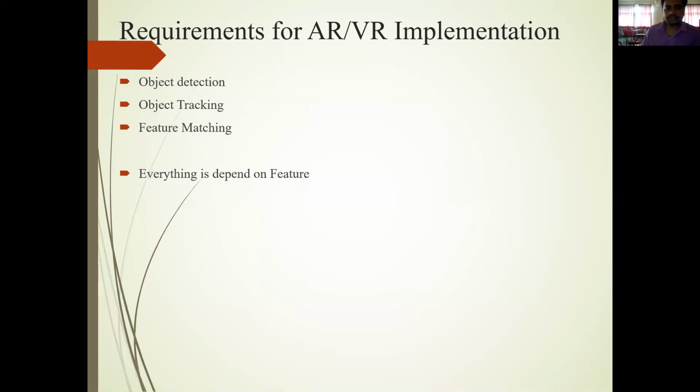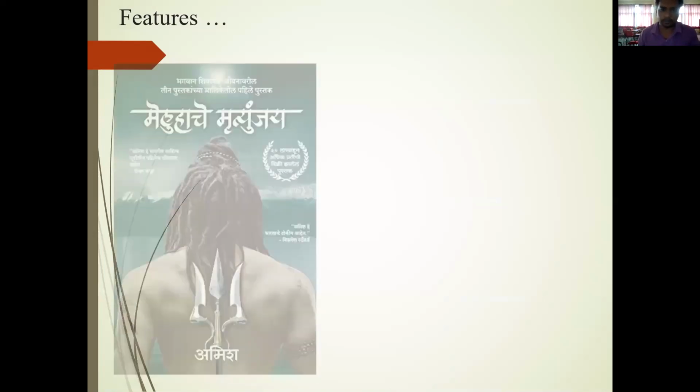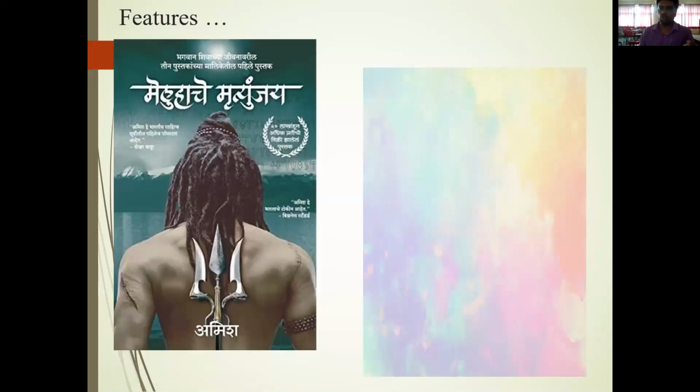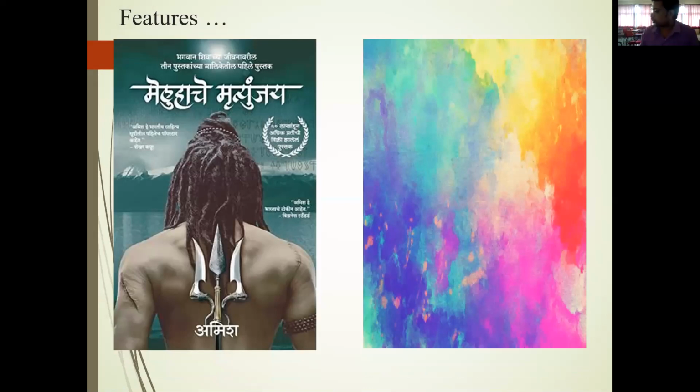The important things while implementing with raw Python, these three factors we have to consider: object detection, then tracking the object on which we want to augment something, and then feature matching. I will be discussing what feature matching is. Everything depends on features. What is a feature? If I show you these two images,